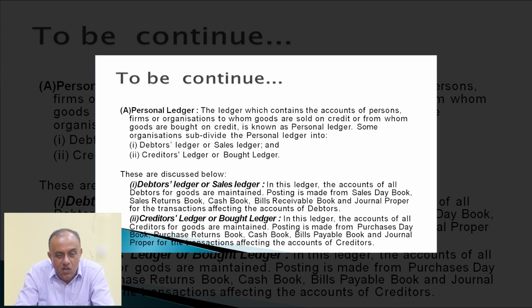And creditors ledger or bought ledger: in this ledger, the accounts of all creditors for goods are maintained. Posting is made from purchase day book, purchase return book, cash book, bills payable book, and journal proper for transactions affecting the accounts of creditors.